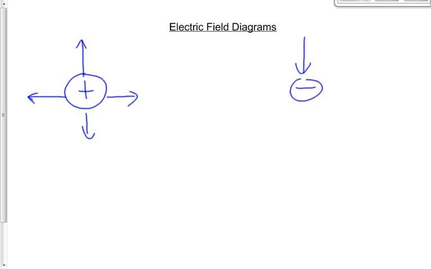I'm going to draw a couple of diagrams here. Five, actually. Two of them we've already drawn, though. The electric field surrounding a positive producer, we've drawn that. Field lines point away from it because that's the way that a positive would move if it was placed in the field. Okay, easy enough. What about a negative? We've drawn that one as well. We'll draw it again, though, just as a summary here. The way that a positive would move if placed in the field would be toward the negative.